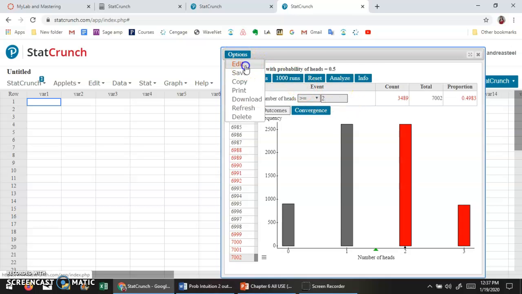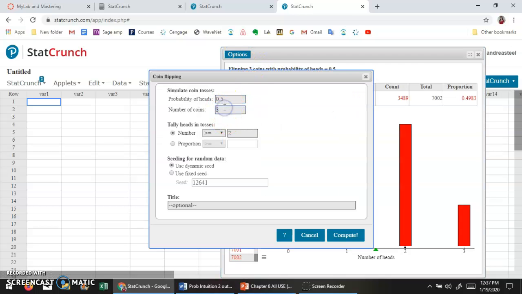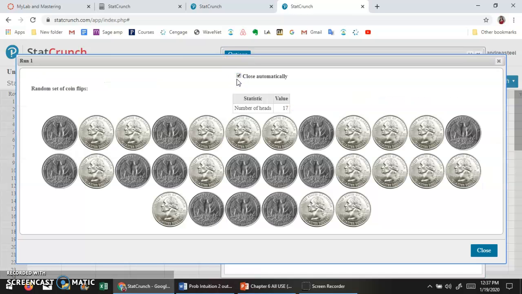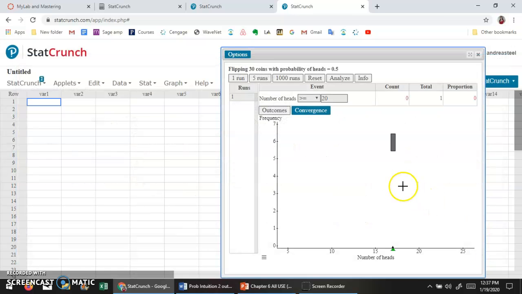Okay, so now we're going to look at the second example where we had 30 coins, and we're looking at the probability of getting at least 20 heads. And we can do 1 at a time again, and you can see we have 17 heads, and that's going to put it right here at 17.